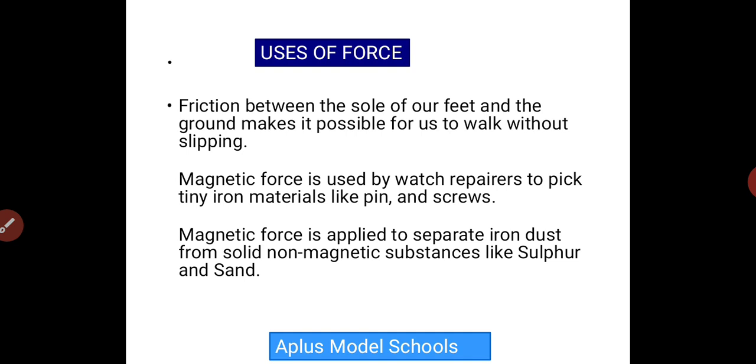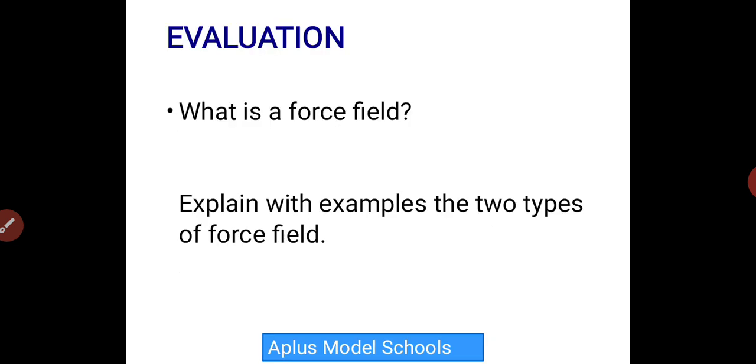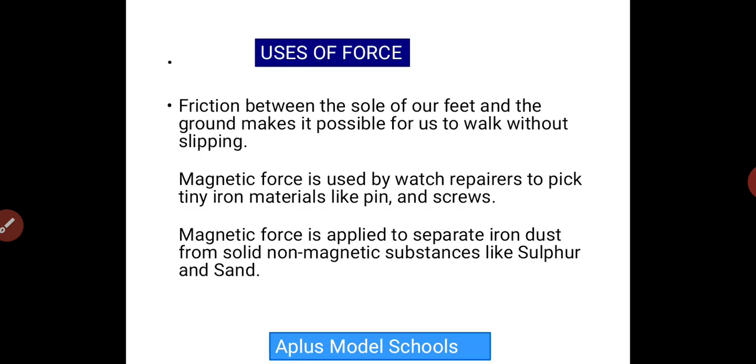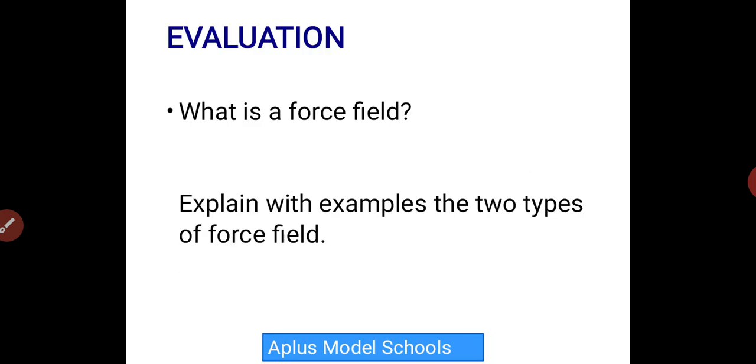Magnetic force is applied to separate iron dust from solid non-magnetic substances like sulfur and sand. I think I just explained that. So when you are looking for maybe a metal in sand, all you need is to bring your magnet close to the sand and make sure it is within the magnetic field. It will seek out the metal from the dust or the sand. With this, I believe you perfectly understand the meaning of force and the uses of force.